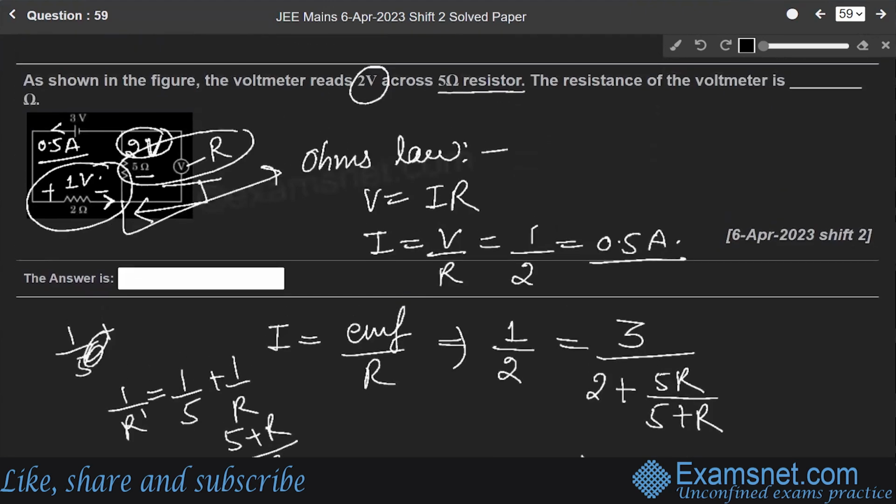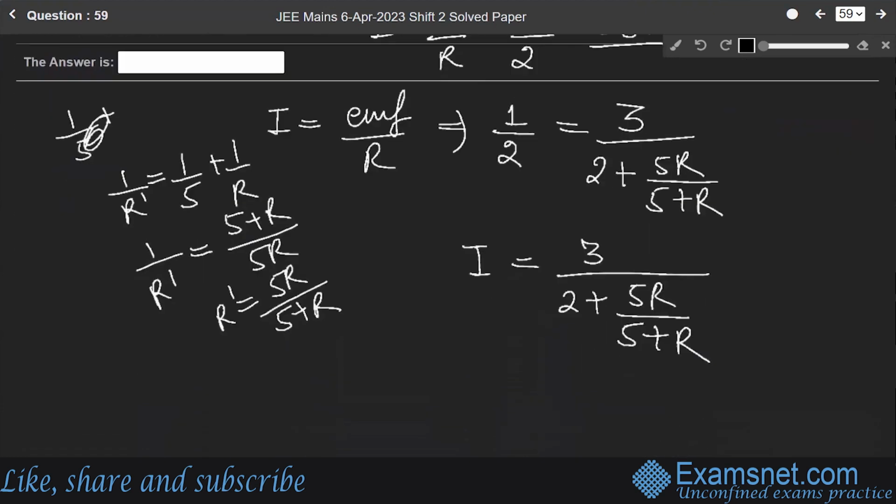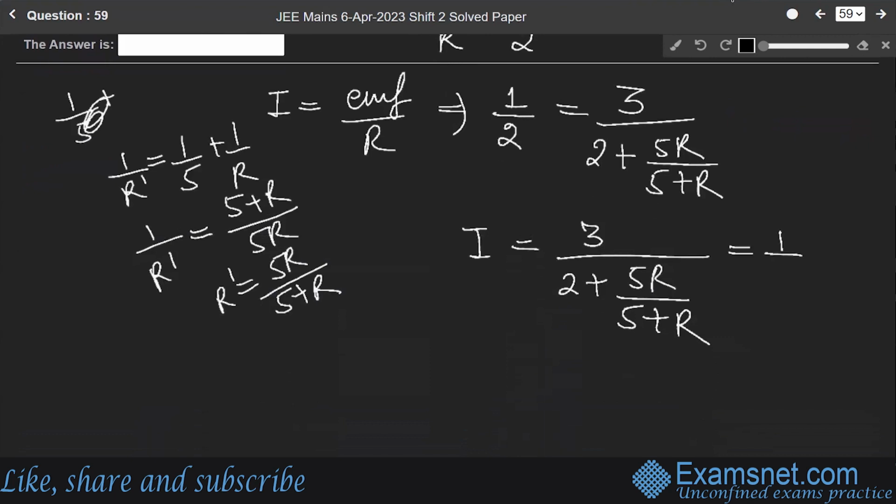We have to find the resistance of the voltmeter. This I is 1 by 2.